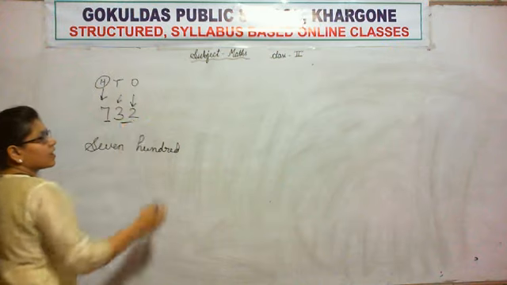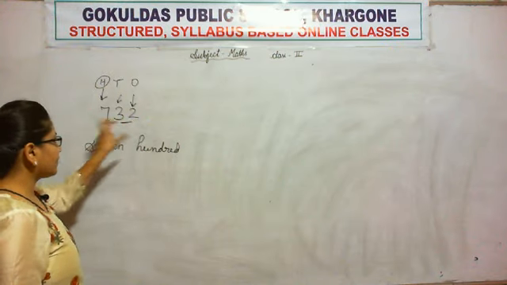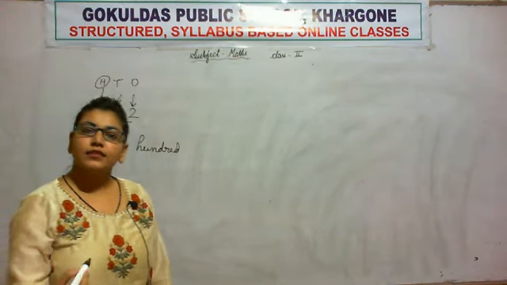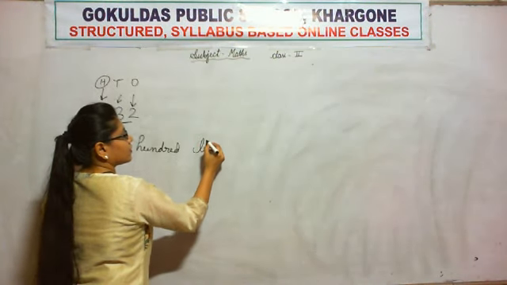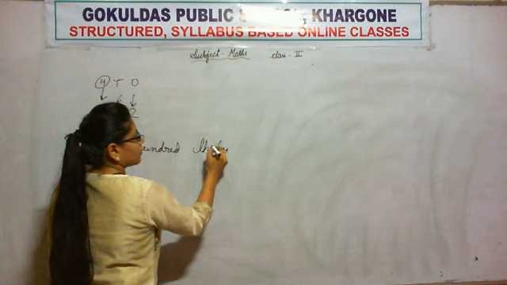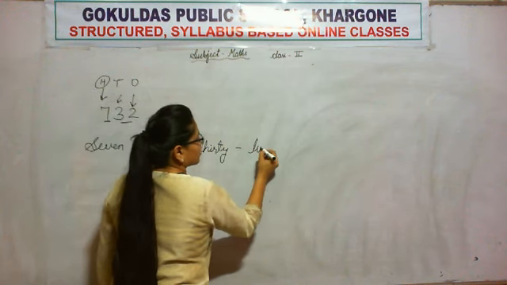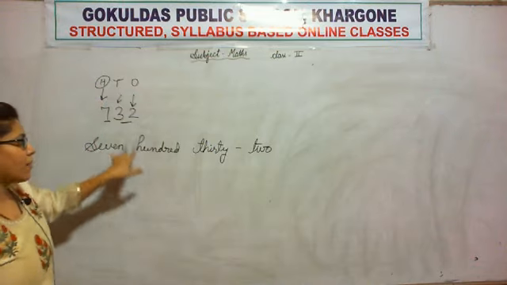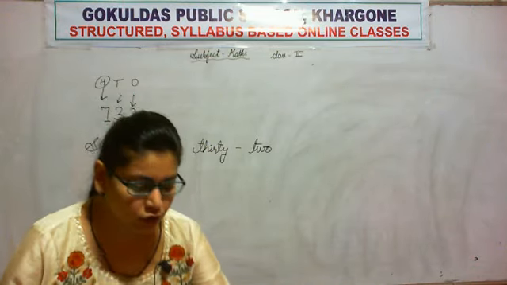700. Then these two numbers we will read as 3 and 2. What do you call it? 32. Okay, so 700 and these two numbers together, 32.